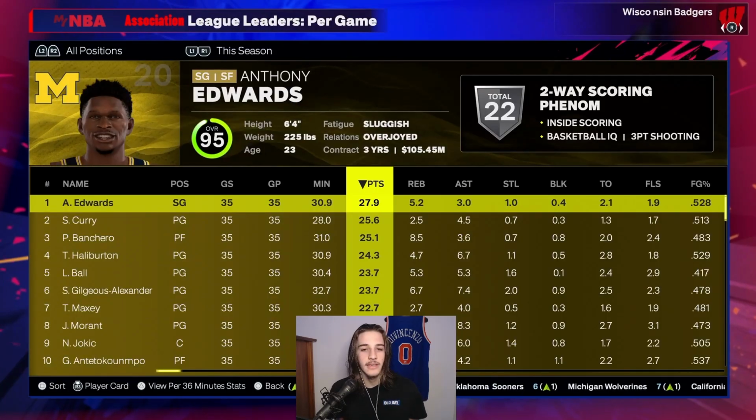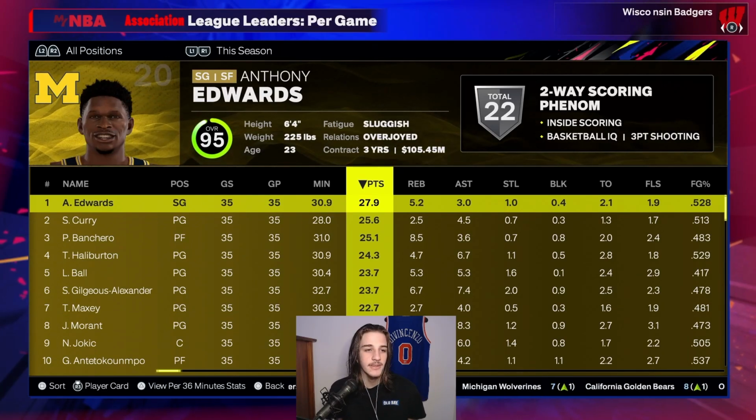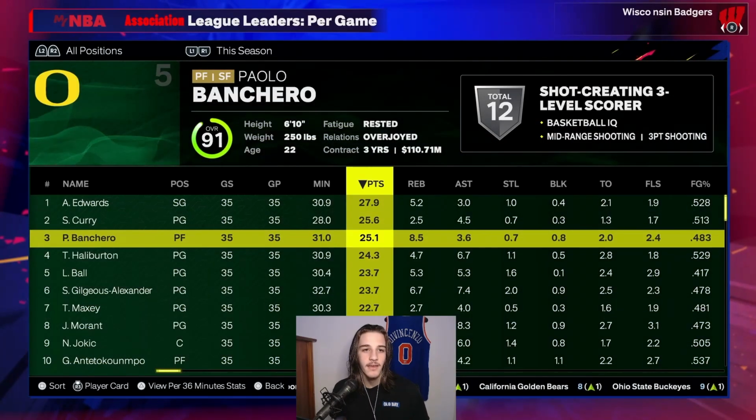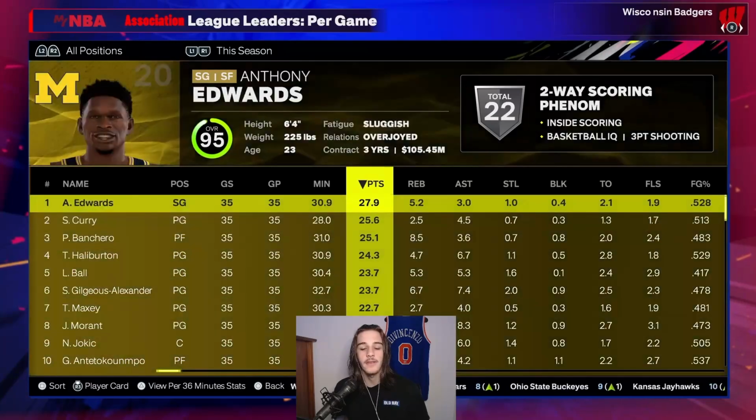Here are the league leaders if anybody is interested. Anthony Edwards led the league in scoring, then Steph, and then Paulo are the top 3 guys.